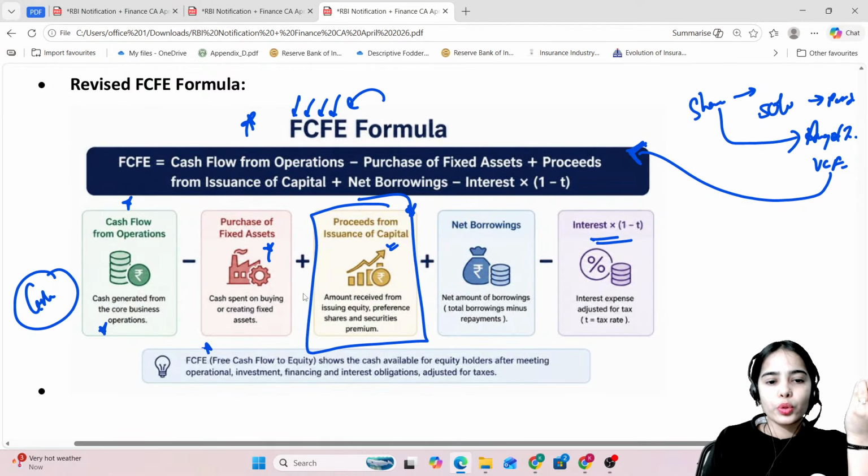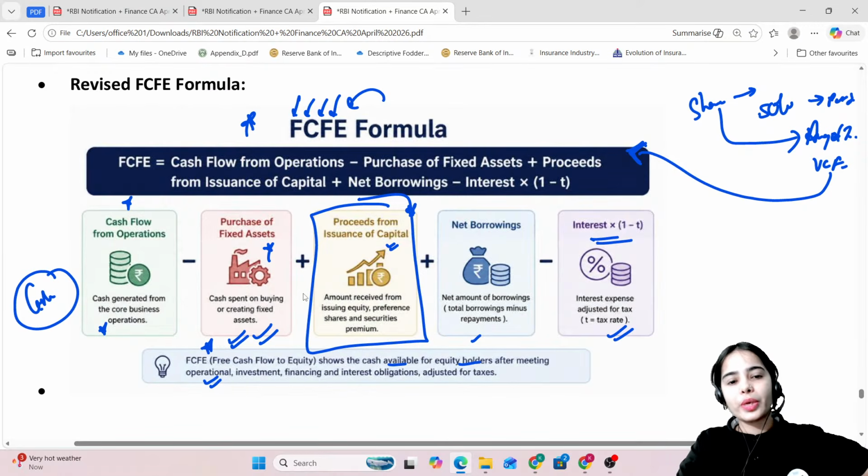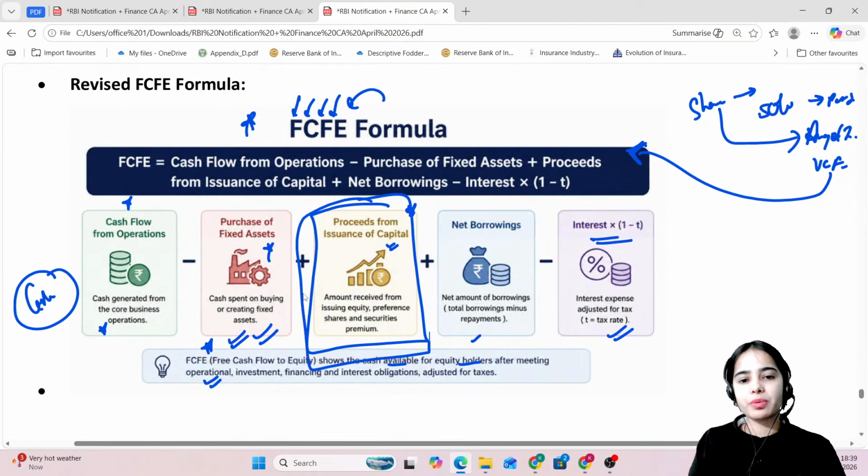So free cash flow to equity is basically the cash available with the company for the equity holders after meeting operational, investment and financing interest obligations. It is the cash generated by the company minus the purchase of fixed assets. Recently it has been said that the proceeds from issuance of capital will be included.